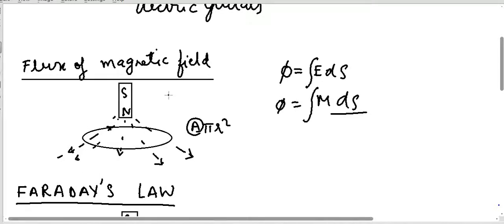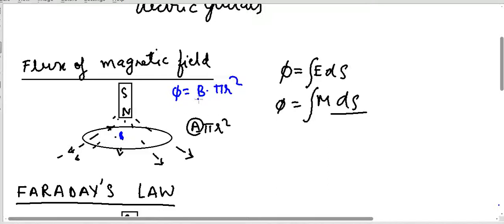So the total magnetic field passing through this circular ring will be the flux of the magnetic field, which is the magnetic field B into area pi r square.